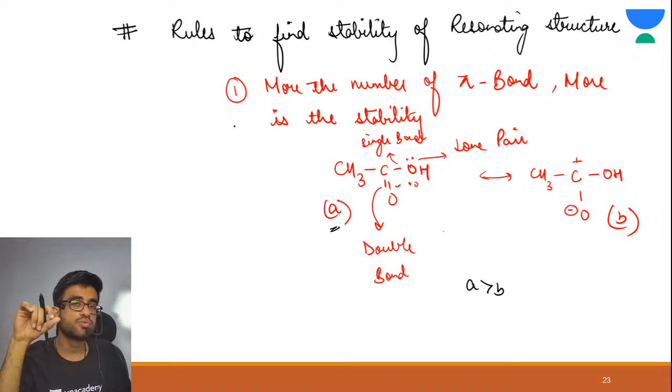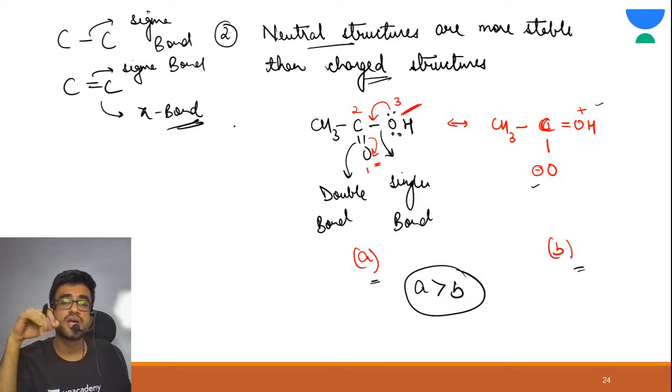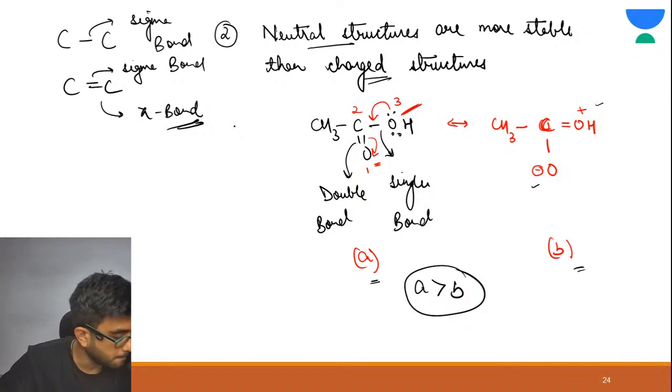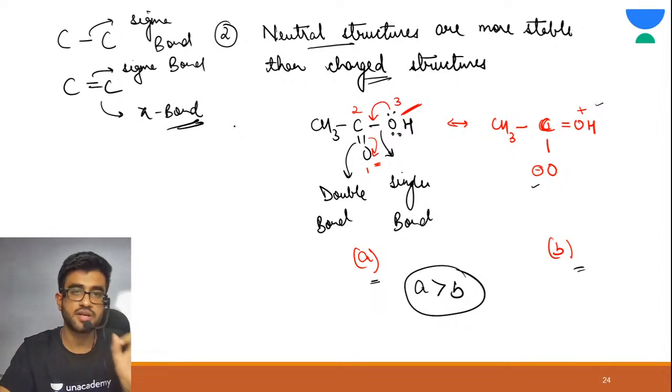So first rule was more the number of pi bonds, more is the stability. Second structure was neutral structures are more stable. Let me just finish this, then I will take all your doubt sessions.